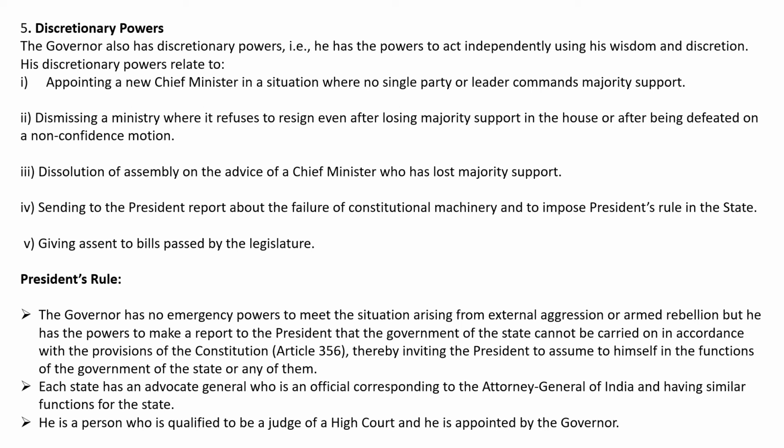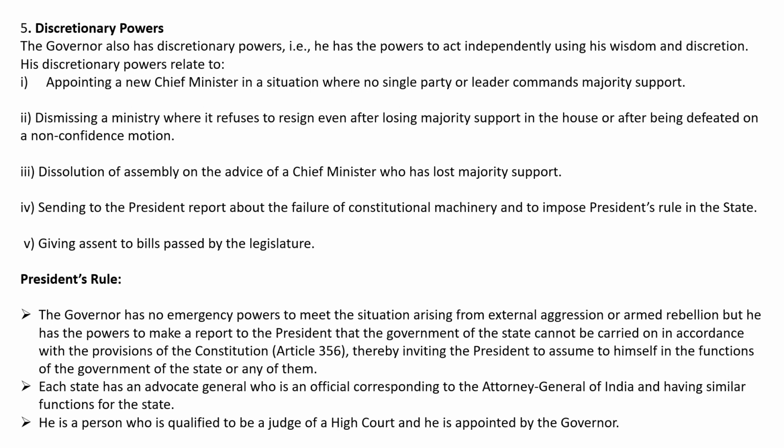President's rule. The governor has no emergency powers to meet the situation arising from external aggression or armed rebellion, but he has the power to make a report to the president that the government of the state cannot be carried on in accordance with the provisions of the constitution, thereby inviting the president to assume to himself the functions of the government of the state or any of them.